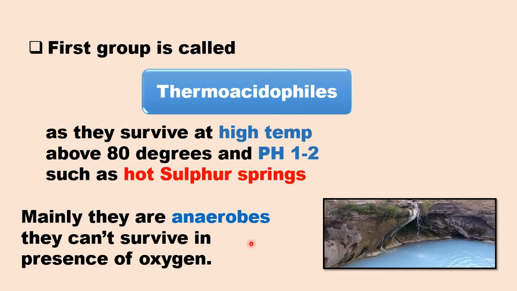Okay, about their method for respiration, mainly thermoacidophils are anaerobes. What is meant by anaerobes? Anaerobes means that they cannot survive in presence of oxygen. If oxygen is present, this kind, thermoacidophils, will die.